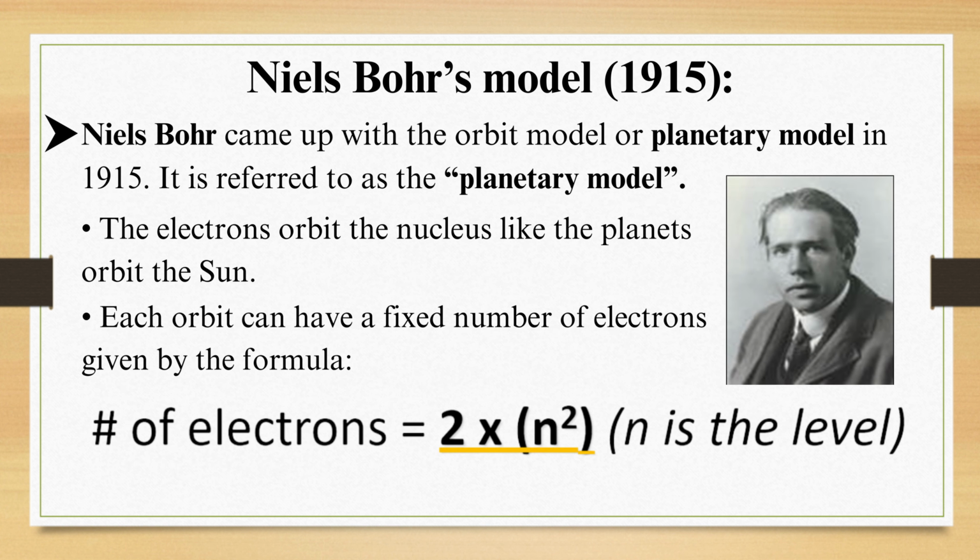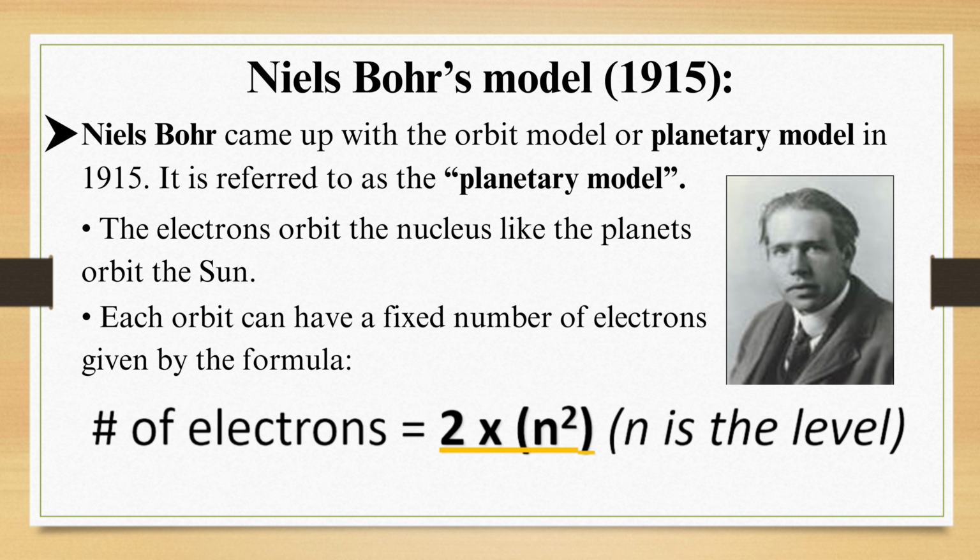Niels Bohr's model, 1915. Niels Bohr came up with the orbit model in 1915. It is referred to as the planetary model. The electrons orbit the nucleus like the planets orbit the sun.